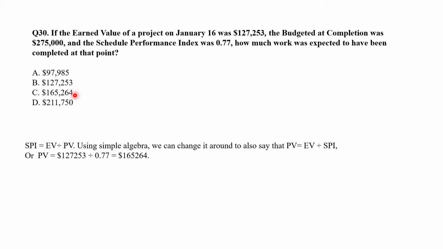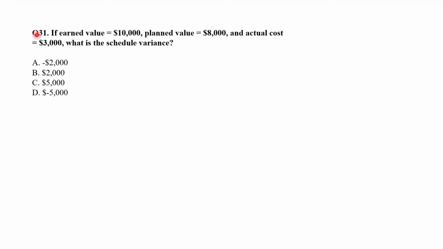$165,264. Now in this case, we can see that the project is behind schedule at this point and has not earned as much value as it was expected to. That is why the earned value is lesser. Earned value is 127,253 and the planned value was $165,264. So the correct answer is C, $165,264.